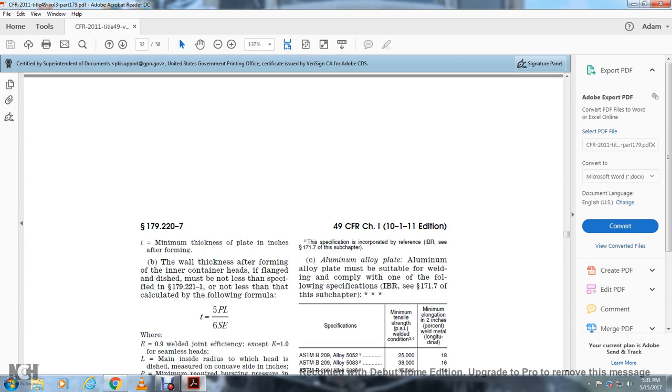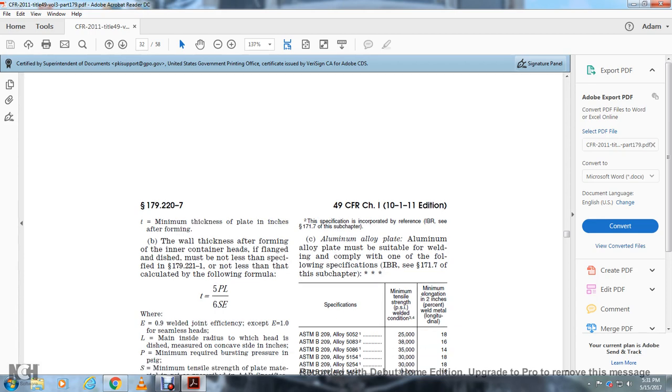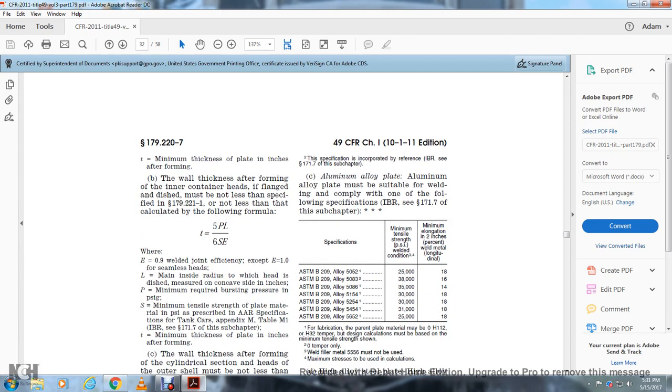T is the minimum thickness of the plate after forming, the wall thickness after forming. The inner container heads of the flange dimension must not be less than specified in 179.221-1, or not less than the calculated formula, T equals 5PL over 6SE.